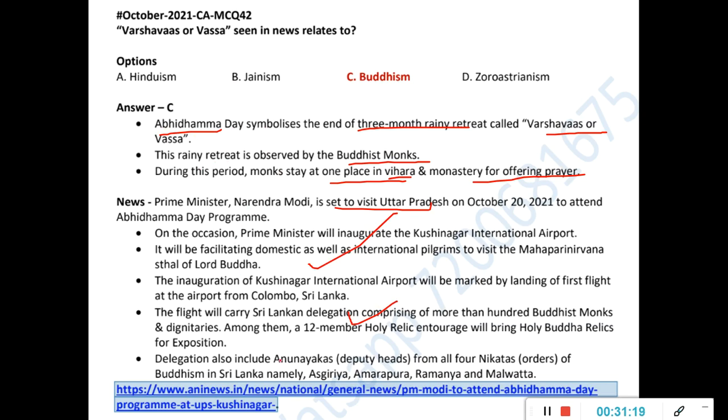If you see, deputy heads are called Anu Nayakas from all 4 Nikayas or orders. This kind of thing UPSC will also ask, like what Nikaya in medieval history refers to, or what Anu Nayakas in ancient history refers to. Sometimes they pick this kind of thing and ask.